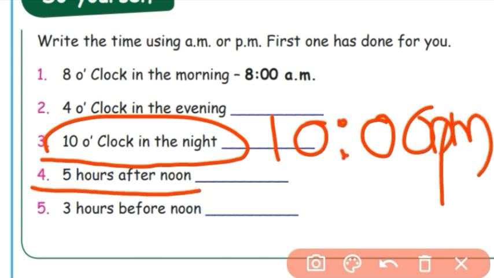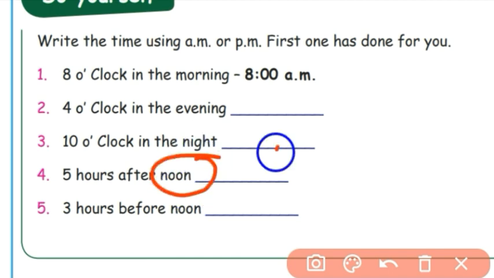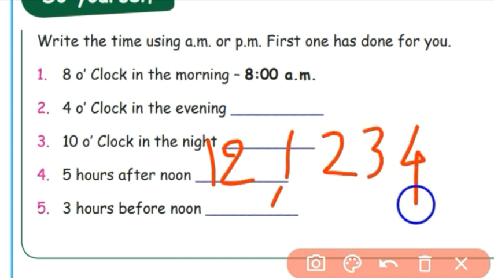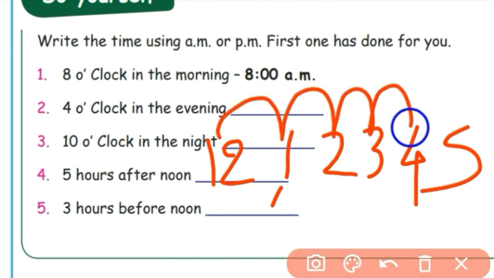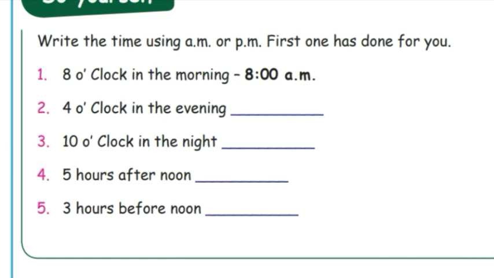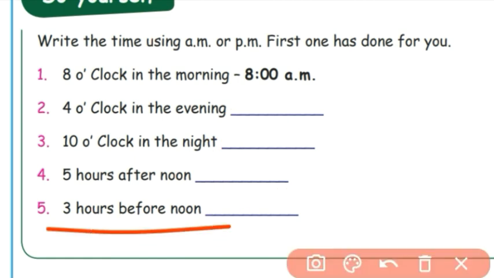5 hours after noon. Noon means it's 12 o'clock. After noon, 5 hours means after 12. 1, 2, 3, 4, 5. See, 1, 2, 3, 4, 5. It's 5 PM. Afternoon, it's 5 PM. Next, 3 hours before noon.